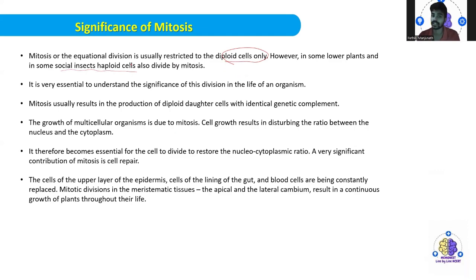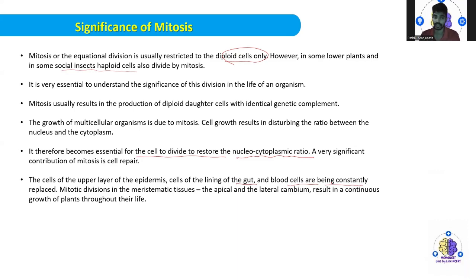Cell growth results in disturbing the ratio between the nucleus and the cytoplasm, and therefore it becomes essential for the cell to divide to restore the nucleocytoplasmic ratio, which is a very significant contribution of mitosis. Mitosis also helps in cell repair. The cells of the upper layer of the epidermis, the cells of the lining of the gut, and blood cells are constantly being replaced, so there you will be seeing cell division.